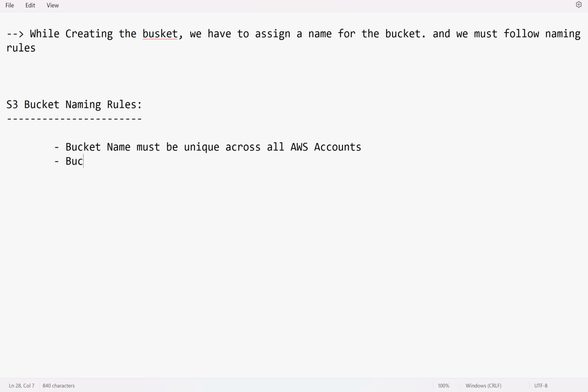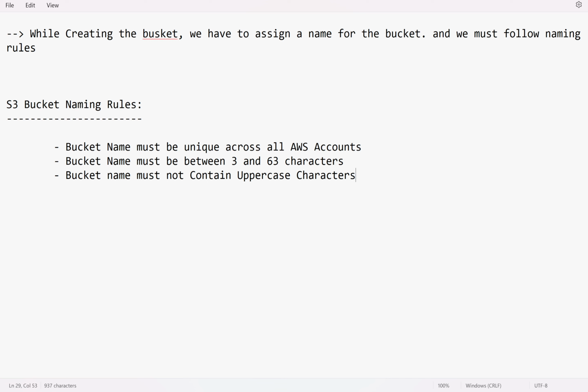And then bucket name must be between 3 and 63 characters, which means the length of the S3 bucket name. Then the next one is bucket name must not contain uppercase characters, for example capital A, capital B, capital C, and so on. Capital letters are not allowed.